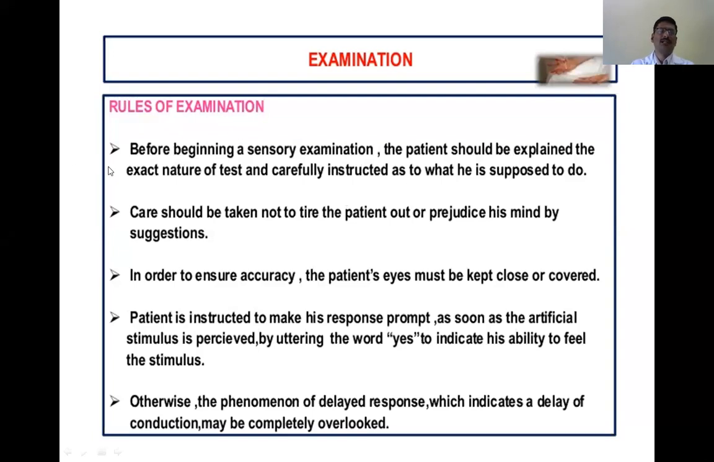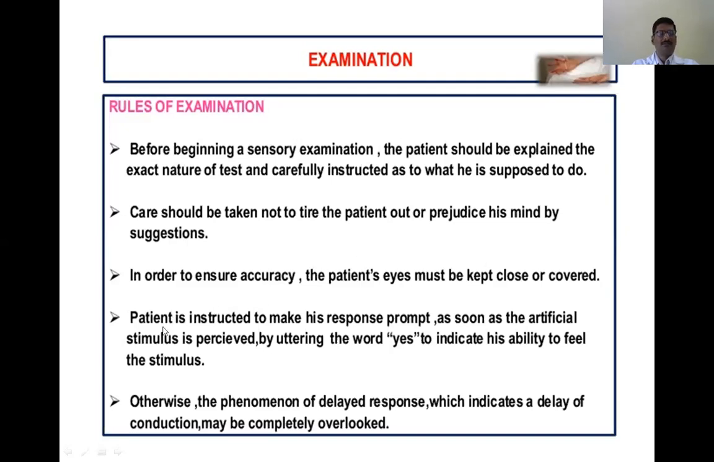And here care should be taken not to tire the patient out or prejudice his mind by suggestions. So don't give any suggestions. Try to get his own impression of the test and how he felt, whether he is feeling those sensations, etc. You should get that information. And especially when you are examining the sensory system, in order to ensure accuracy, the patient's eyes must be kept closed or covered. Most of the time we ask the subject to close his or her eyes. Then we do all this examination and try to get the response.